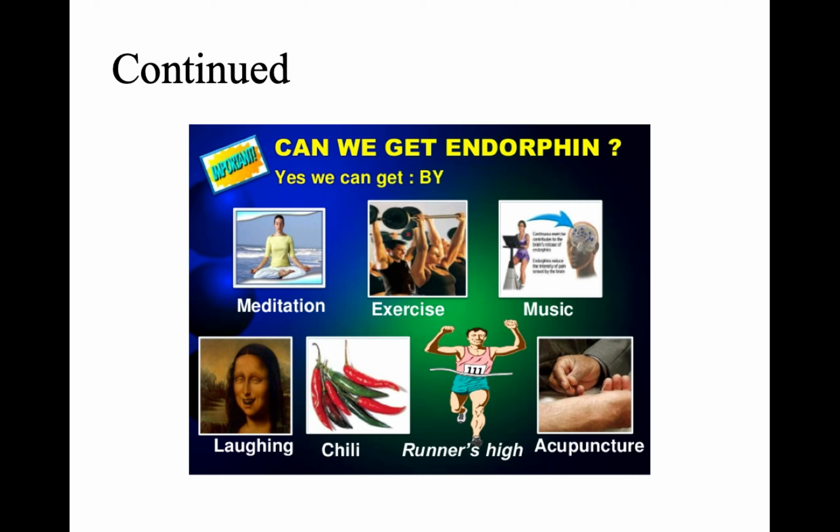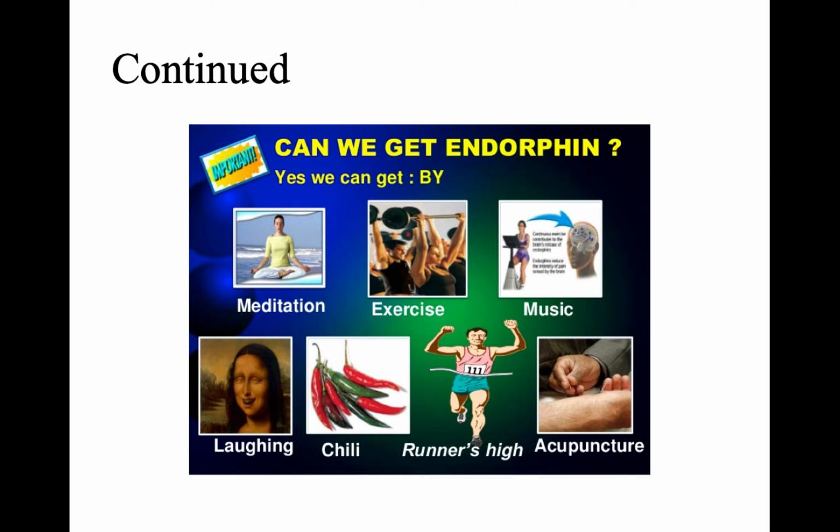During jogging, the person may feel a sense of happiness or peace in his mind, which is called the runner's high. Reports say that there is an increased level of endorphin there. Some reports also say that anandamide is responsible for this, not the endorphins.